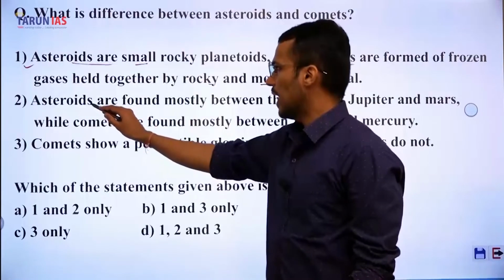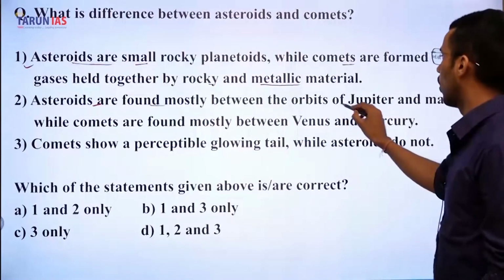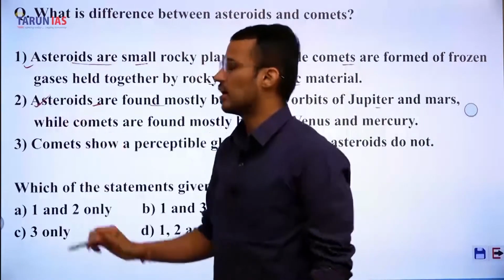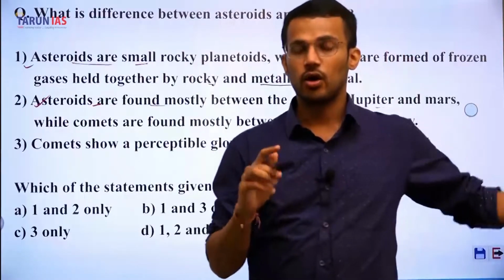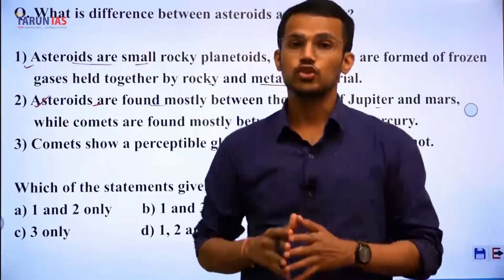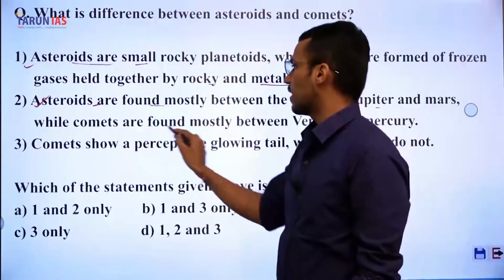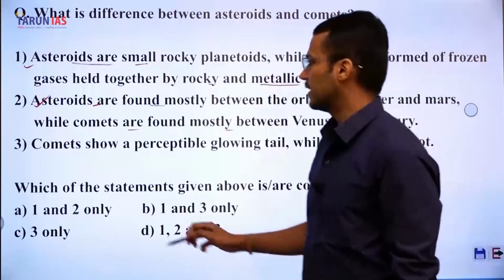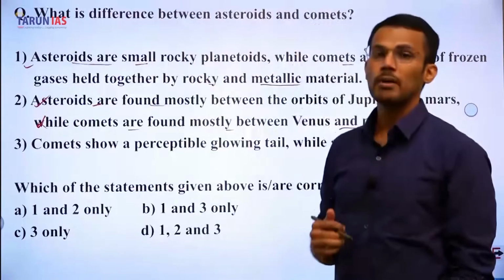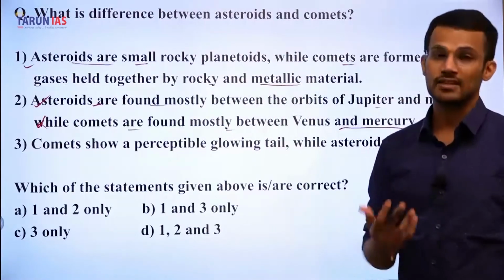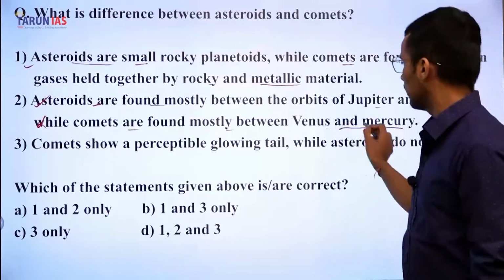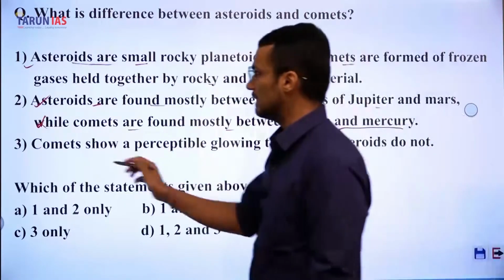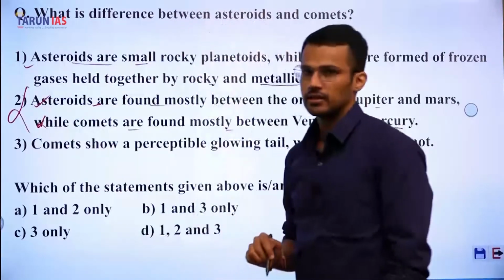Second, asteroids are found mostly between the orbits of Jupiter and Mars. So this is correct because asteroids are mostly between the orbits of Mars and Jupiter. While comets are found mostly between Venus and Mercury. This part of the statement is incorrect because comets are found beyond the sun, and that's why they are even beyond Venus and Mercury, and hence this statement becomes completely incorrect.